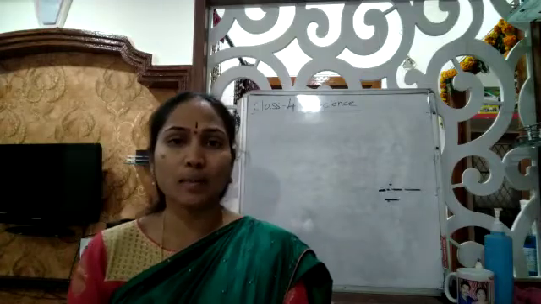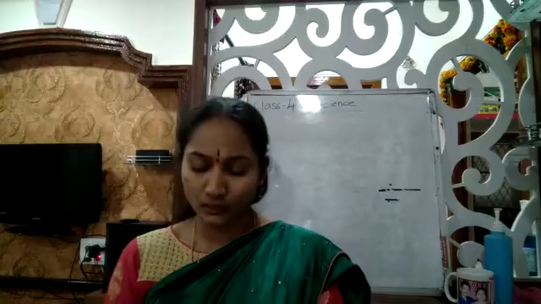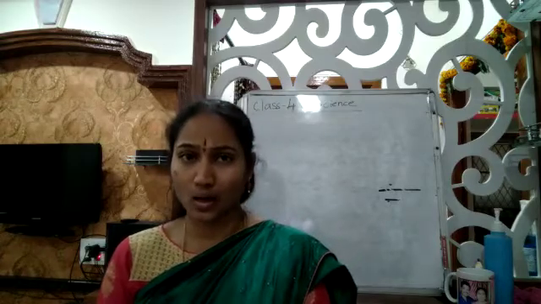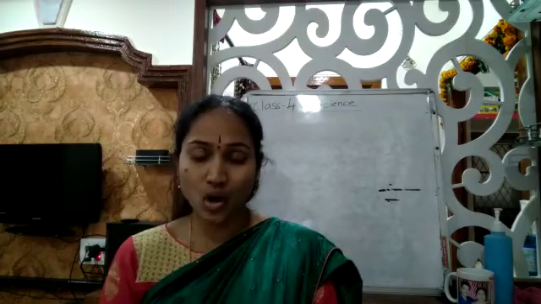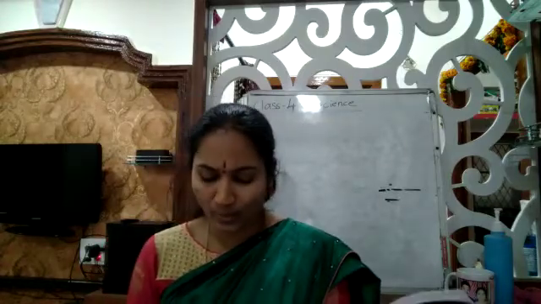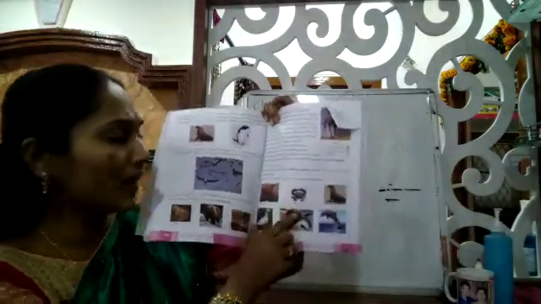Now we are going to learn about the aquatic animals. Animals that live in water are called aquatic animals. What are the features that help them to survive in water? Let us know about some of them. Here are some water animals: fish, crab, snail, duck, whale, dolphin. Page number 207. So these are called the aquatic animals.